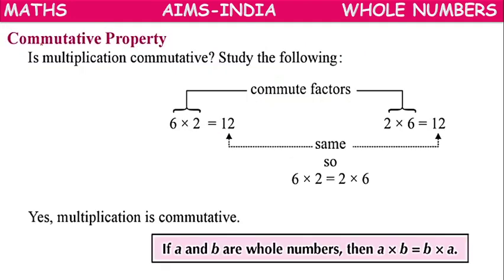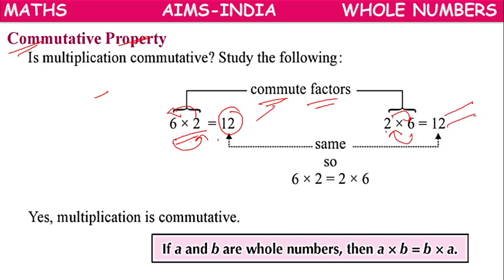So next, commutative property. Commutative property means if we take 6 into 2, we are getting the answer 12. Now we are commuting the factors, means we are interchanging the factors. 6 is coming here, 2 is going there. 2 6 times 12, 6 2 times 12.